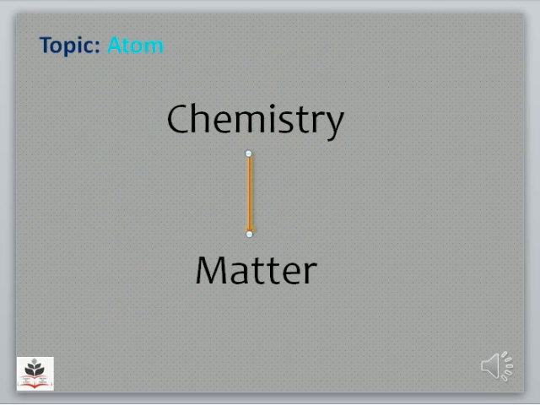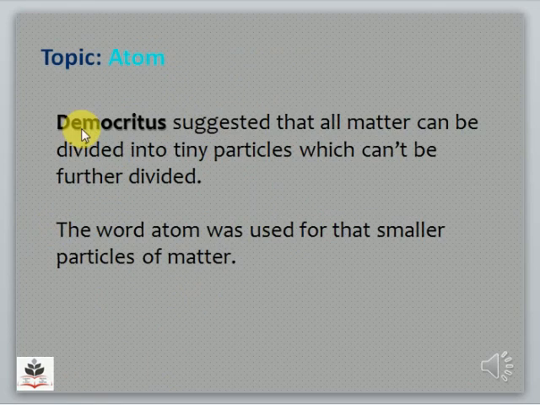Okay students, as you know, the main subject of chemistry is matter. And you know matter is anything which occupies space and has mass. The composition of matter is always a mystery to scientists. Many philosophers and scientists worked for centuries to solve this mystery. But it was a Greek philosopher, Democritus, who actually suggested that all matter can be divided into tiny particles which cannot be further divided.